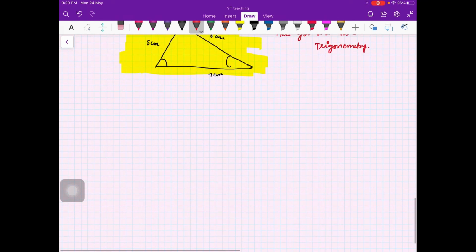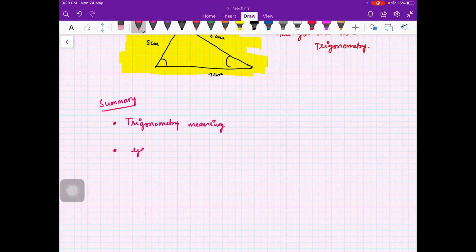Okay students, so till now, the summary is what trigonometry means, and why we go from geometry to trigonometry. There are so many questions like this.